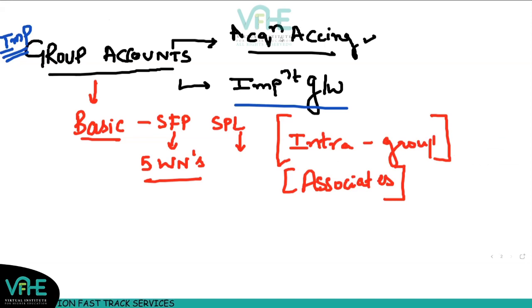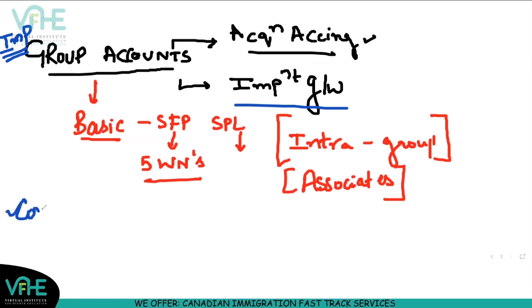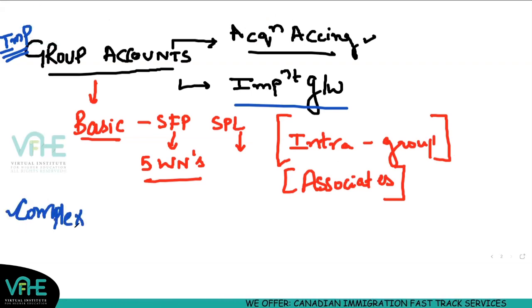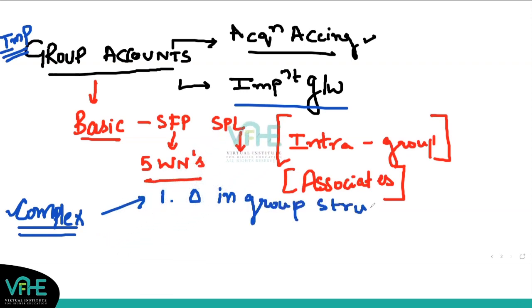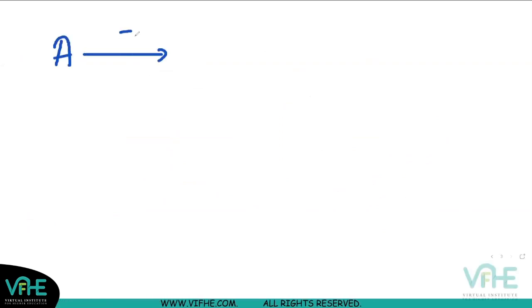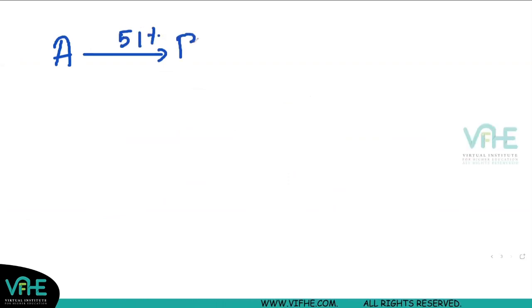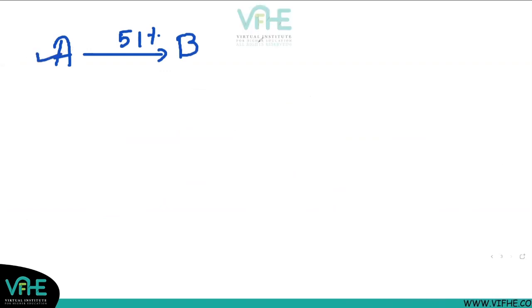Then moving ahead, you have some more content added to group accounts. That is the complex area of group accounts. This complex area includes, number one, change in group structure. This change in group structure is basically dealing with various scenarios. For example, A company bought 51% shares of B company. That means A is the parent and B is the subsidiary.